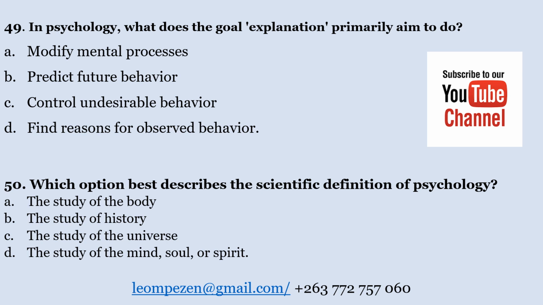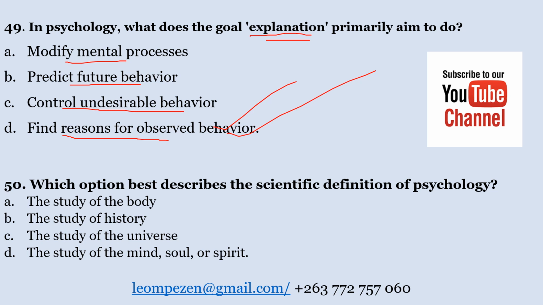Number 49. In psychology, what does the goal explanation primarily aim to do? A. Modify mental processes. B. Predict future behavior. C. Control undesirable behavior. D. Find reasons for observed behavior. What does the goal explanation primarily aim to do? It aims to find reasons for observed behavior.